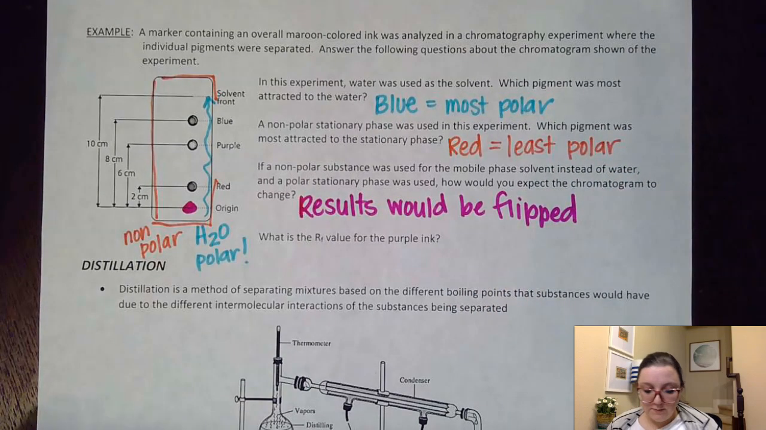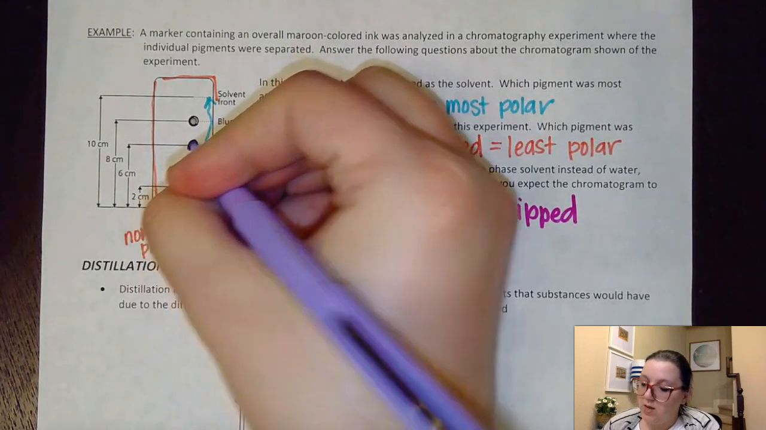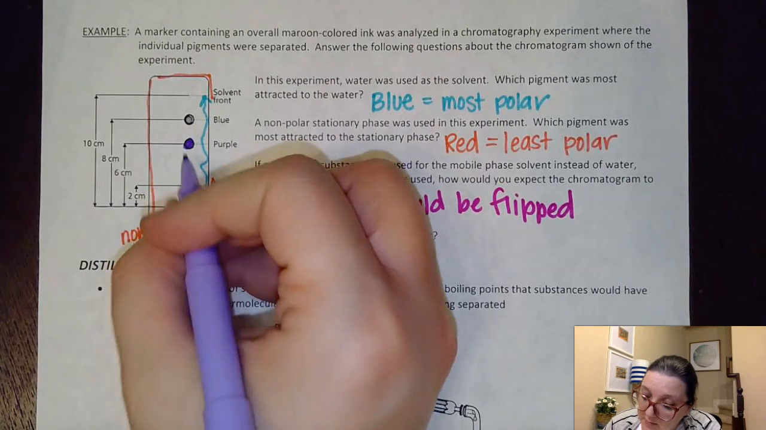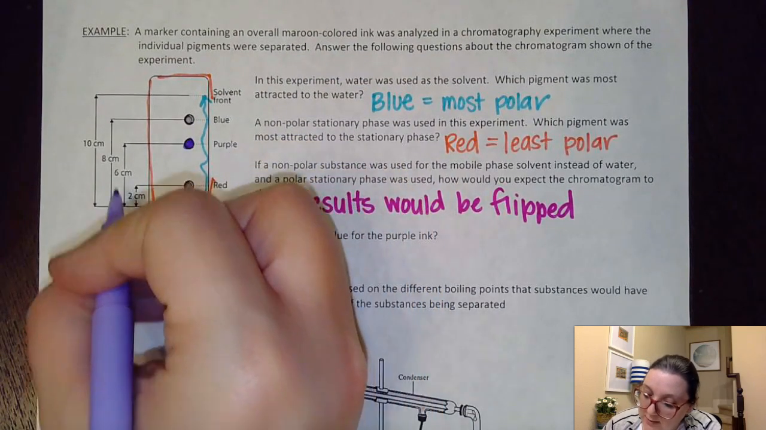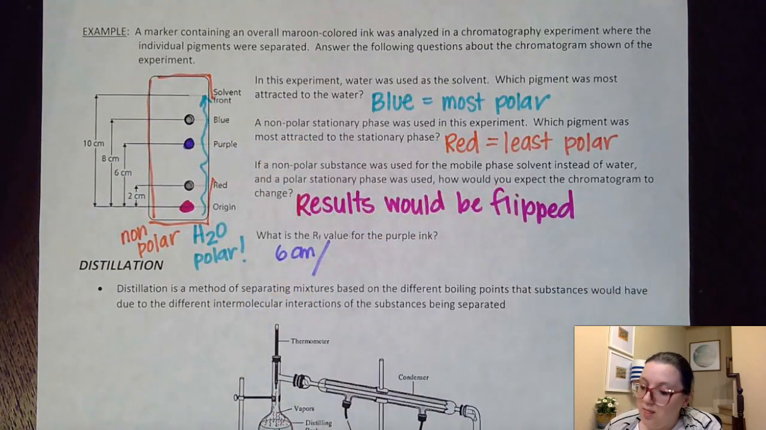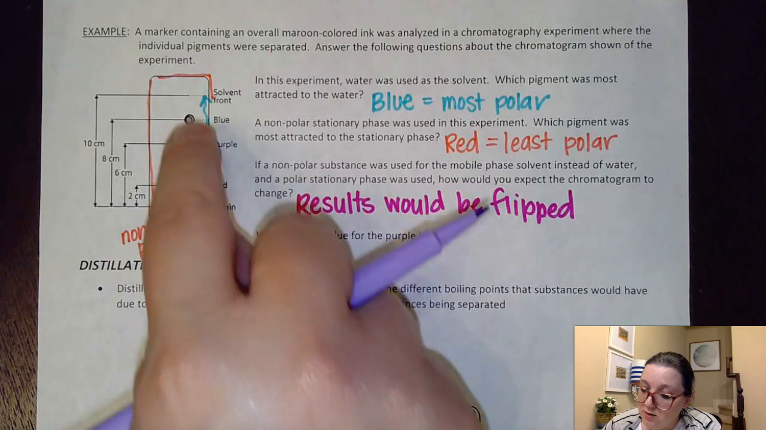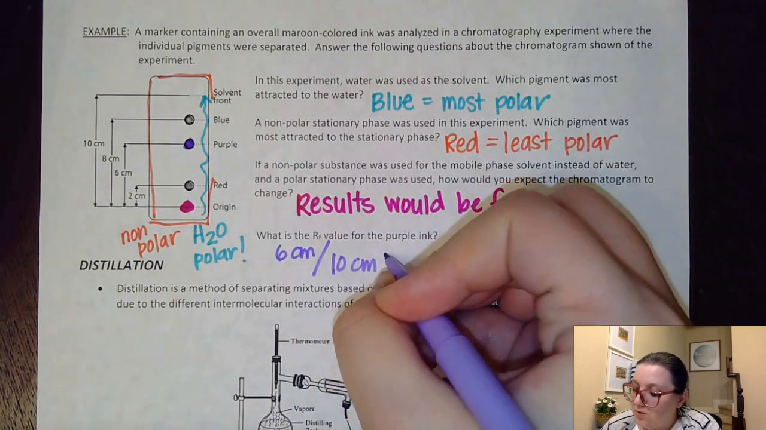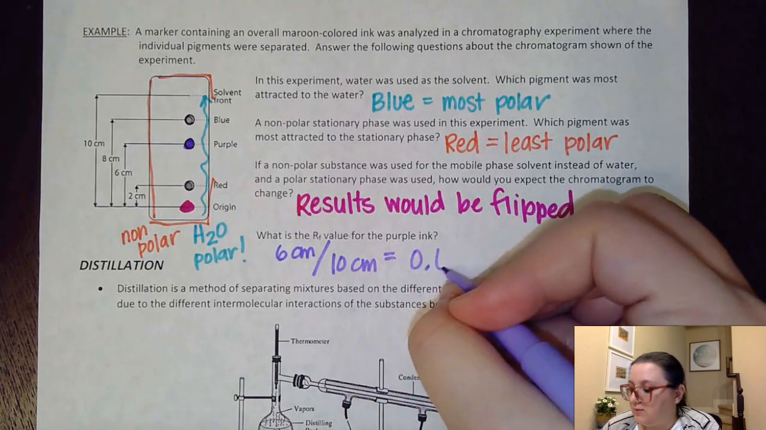All right, last but not least down here, it asks us to calculate an RF value for the purple ink, which was right here. So again, an RF value compares how far that pigment traveled from the origin. I see it traveled 6 centimeters over the total distance traveled from the origin to the solvent front. So that would be from here to the solvent front is 10 centimeters. So that RF value is 0.6.